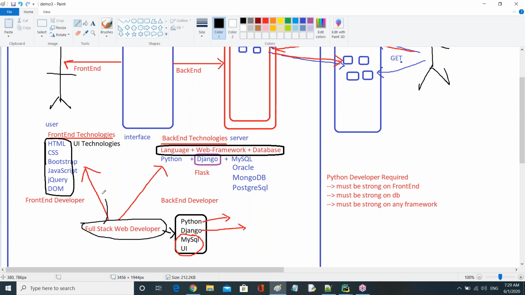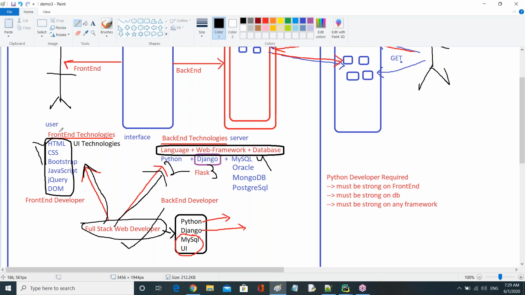He is a developer who can work on the front-end part and the backend part. As a full stack web developer, you must know these front-end technologies, plus you must know Python, you must know Django, you must know any one database.